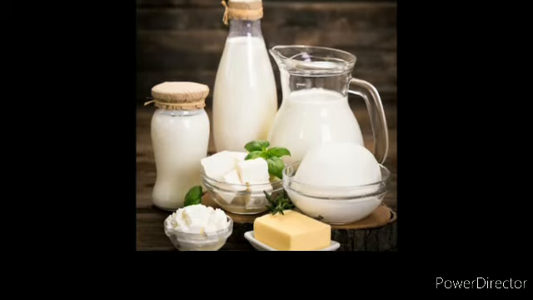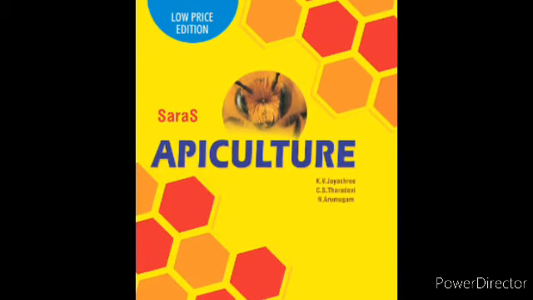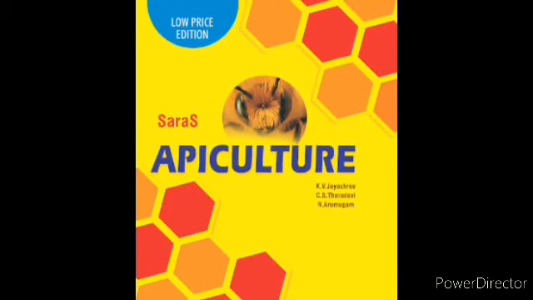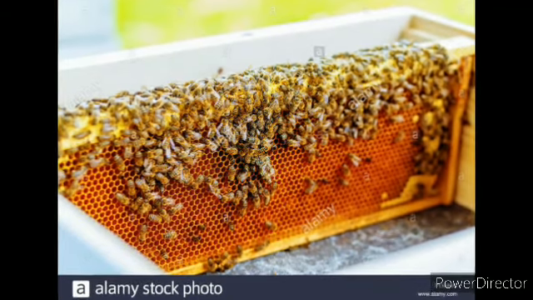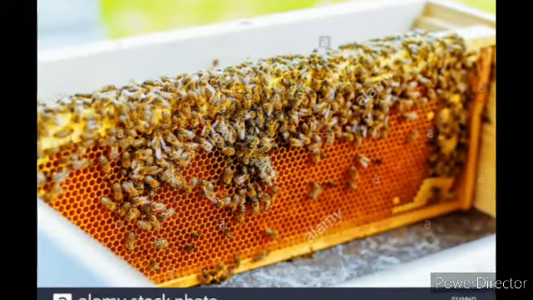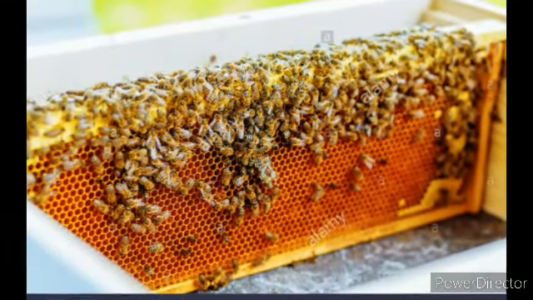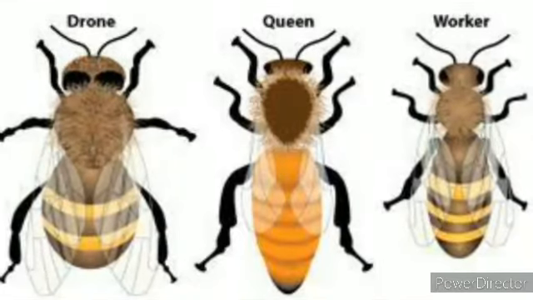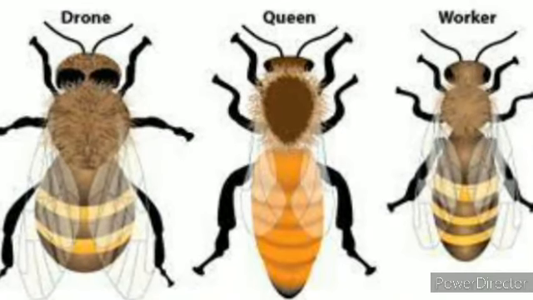Okay, and the last one we have apiculture. So what is apiculture? The large scale rearing of honeybees is called apiculture. And what do the honeybees give to us? It's honey. This honey we get from the animals.